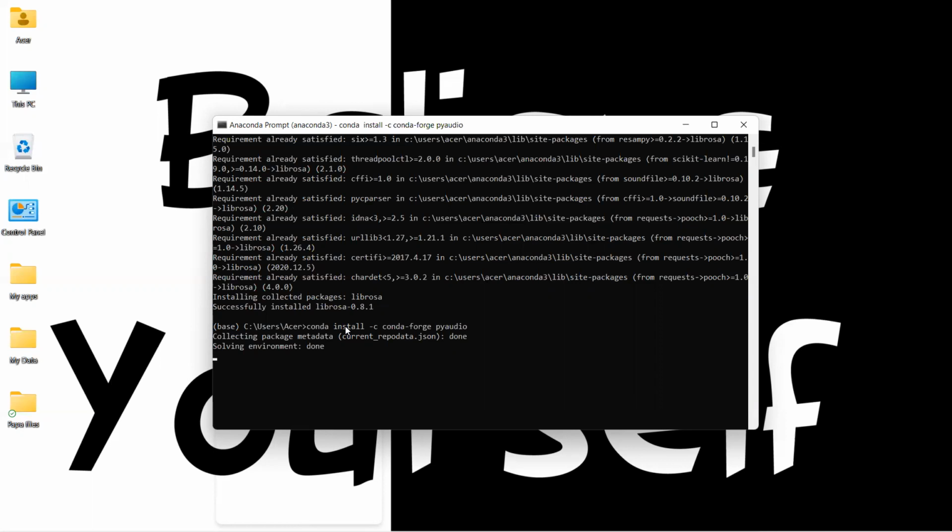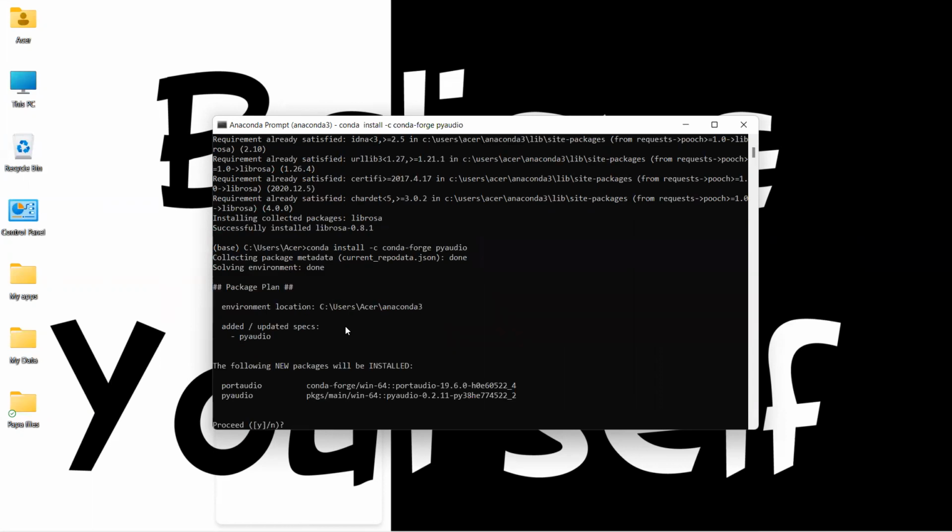So now our PyAudio file is going to get successfully installed in our system with this syntax, which is conda install -c conda-forge pyaudio. If this doesn't work, then we can just change from -c to -m, and then it will definitely work. So these are some possible solutions which can work to download your Python library files, that is Librosa, Soundfile, and PyAudio.